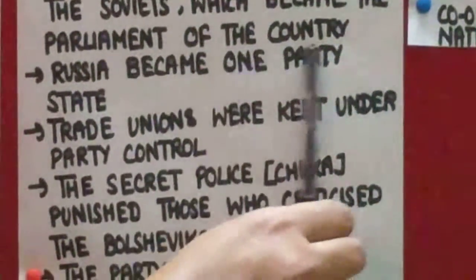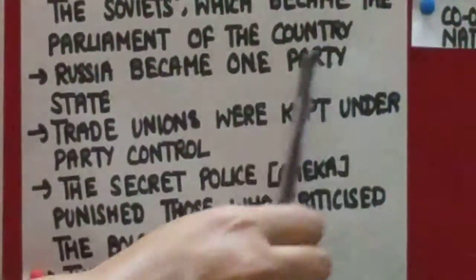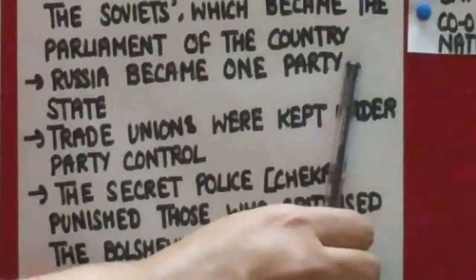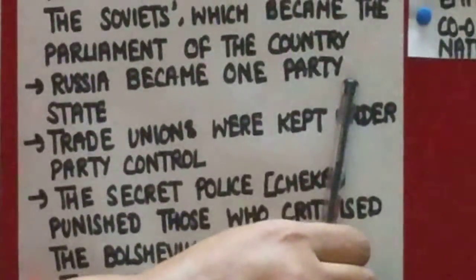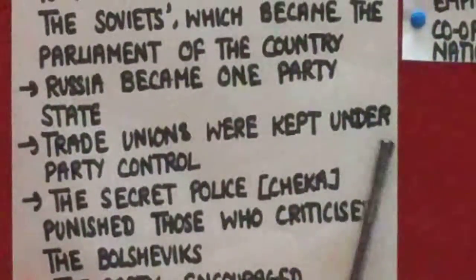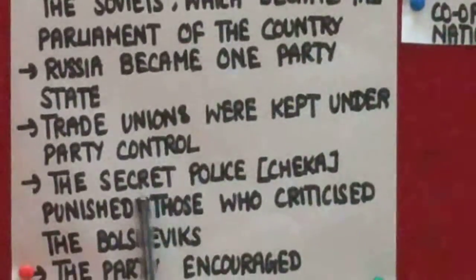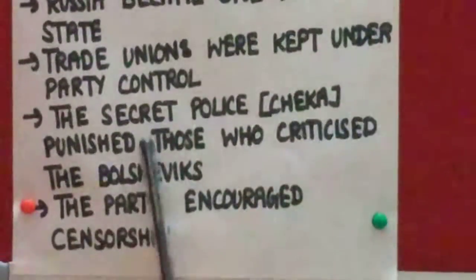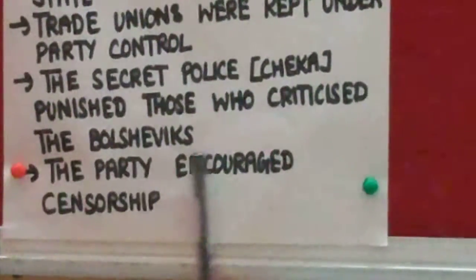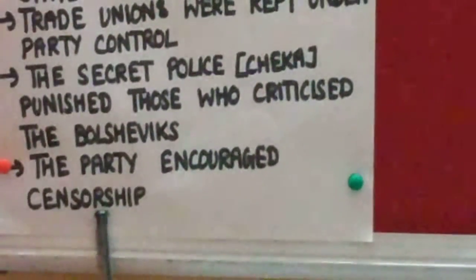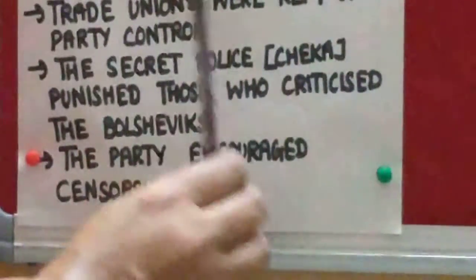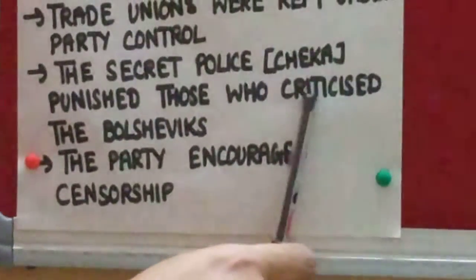Now, what do we mean by a one-party state? When the election is held by only one party. If only one party is contesting the election, then it is known as a one-party state, like China. Trade unions were kept under party control. The secret police, the Cheka, punished those who criticized the Bolsheviks. The party encouraged censorship.